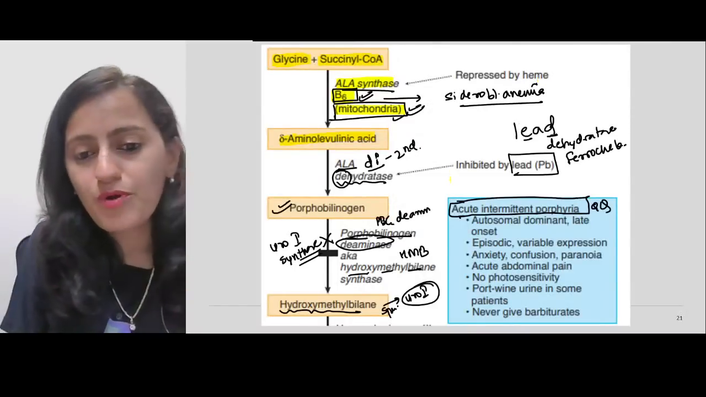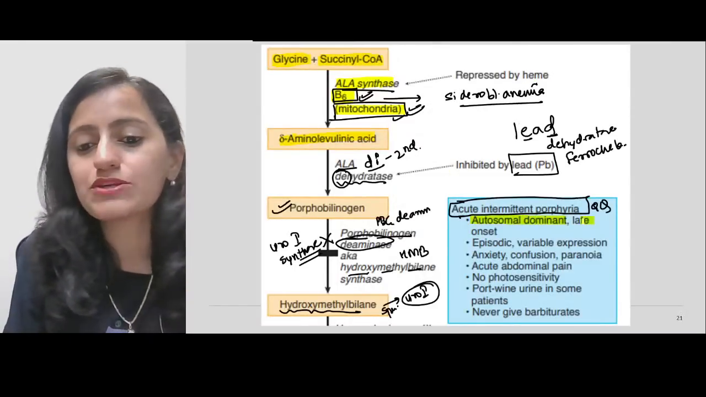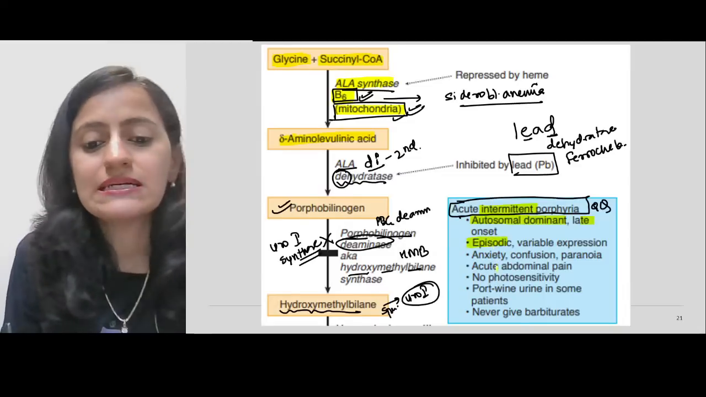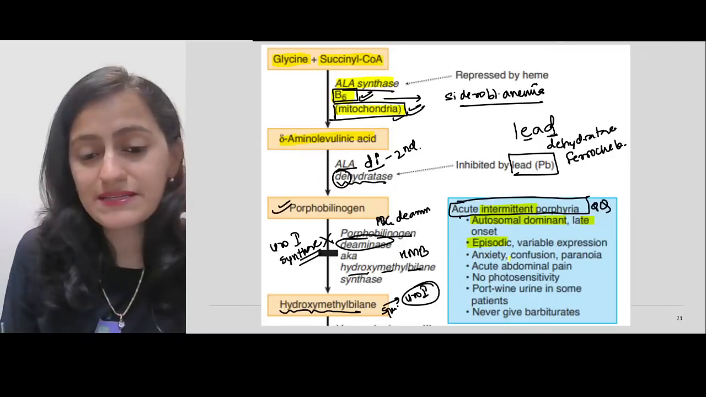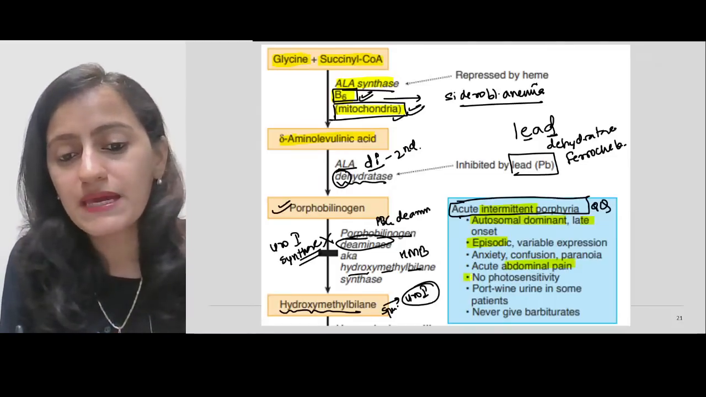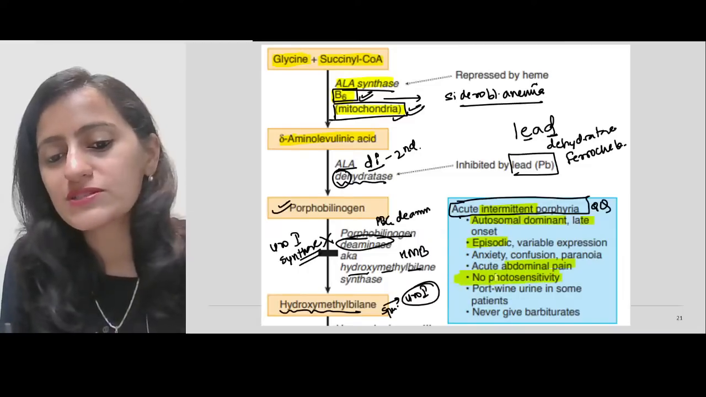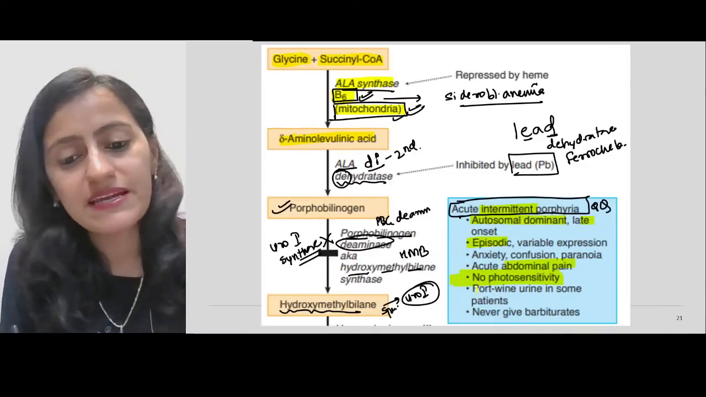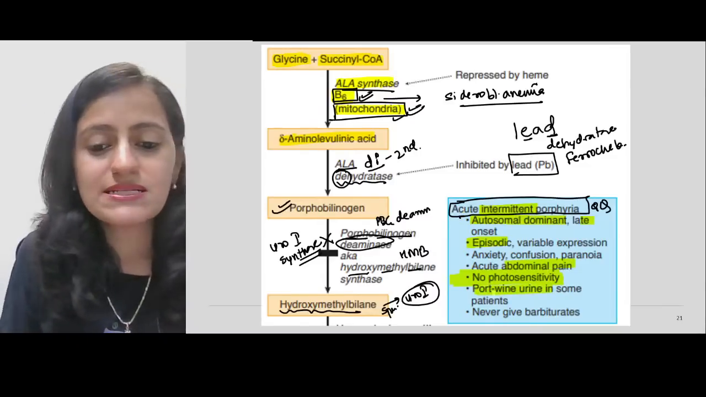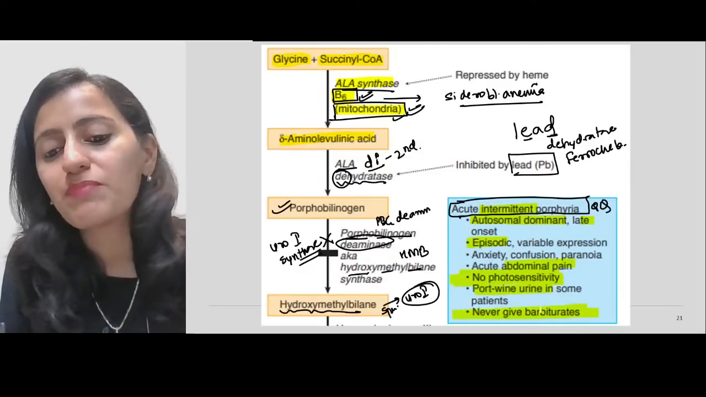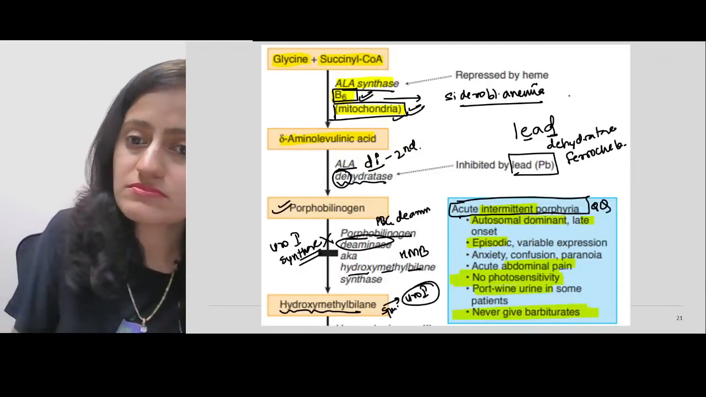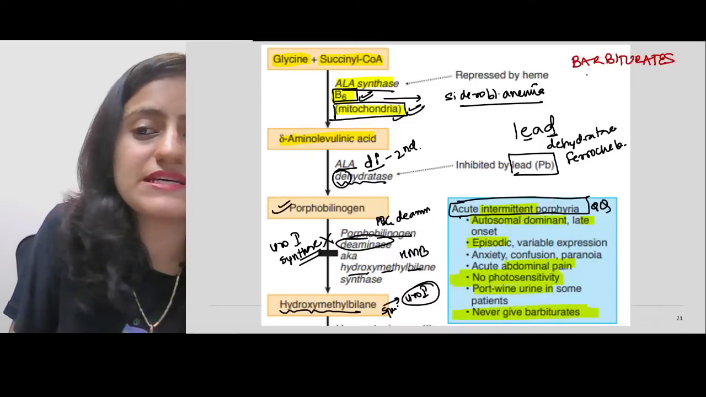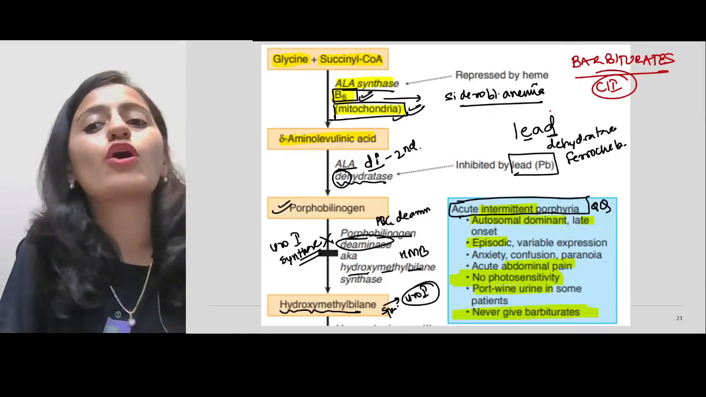So look at the important points. It is autosomal dominant, late onset. Intermittent means there is episodic expression. There is anxiety, confusion, that is basically neuropsychiatric, abdominal pain. Remember, there is no photosensitivity. Very, very important. No cutaneous manifestations. There can be port wine urine in some patients, and you should never give barbiturates in porphyria. Very, very important. Remember that barbiturates can precipitate porphyria, so they are contraindicated.